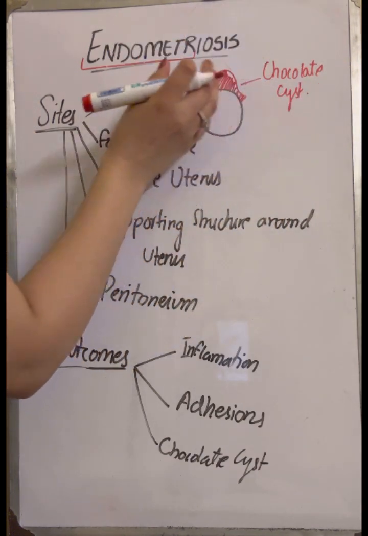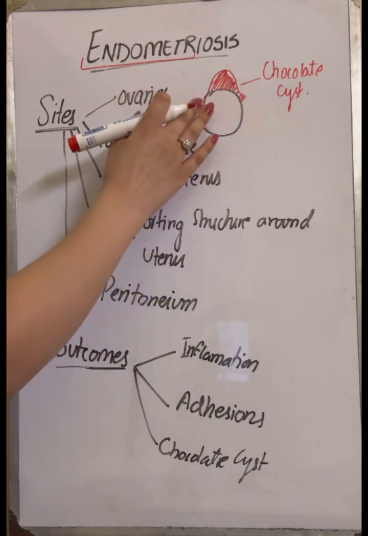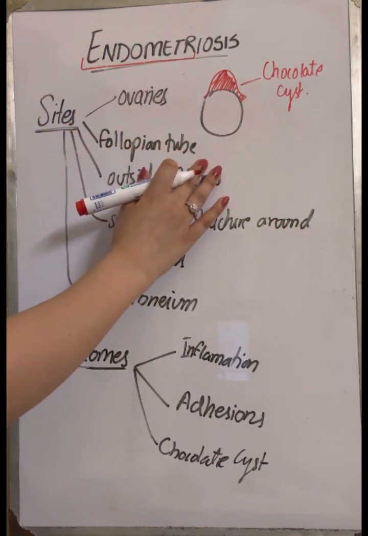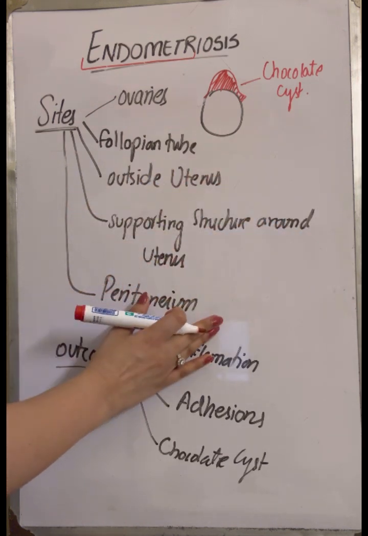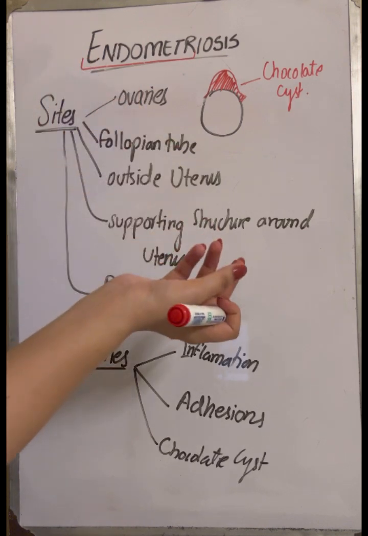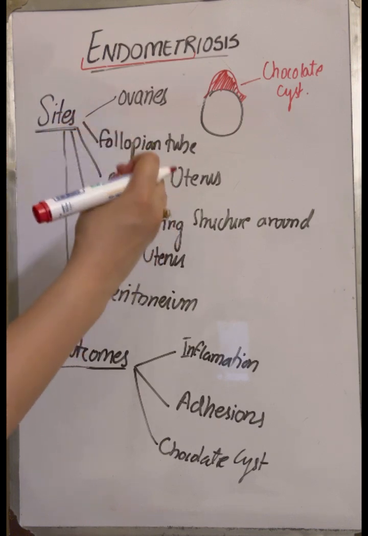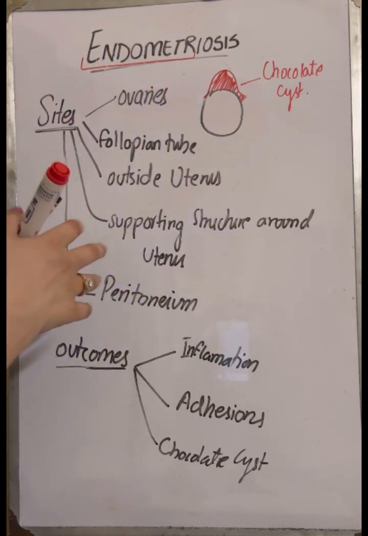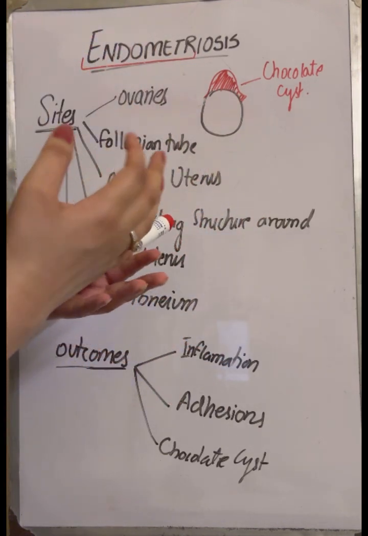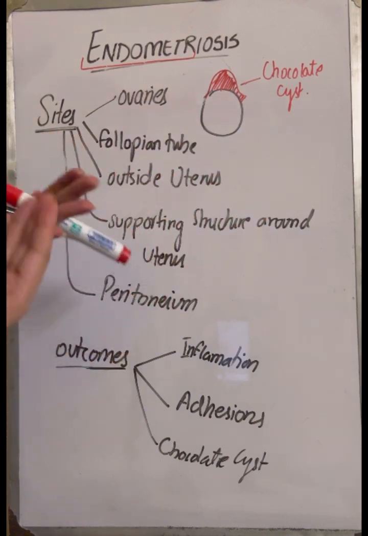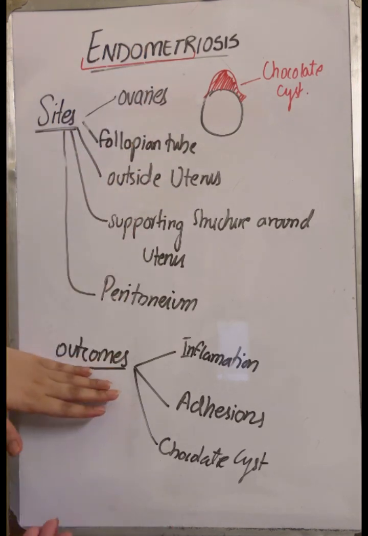Why? Because it is applying pressure and does not allow the ovary to ovulate, to produce its egg. Fine. Then it can occur on the fallopian tubes, or outside the uterus, on the supporting structures around the uterus, on the peritoneum. These are basically the areas where endometriosis can occur. It always occurs within the pelvic area, and therefore it leads to chronic central pelvic pain. If a patient comes to you with chronic central pelvic pain and painful or abnormal bleeding during the menstrual cycle, painful urination, painful defecation, or pain during sex, they are all symptoms of endometriosis, right?